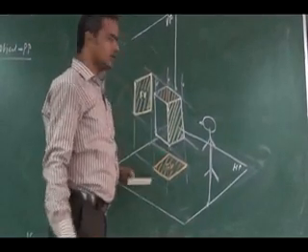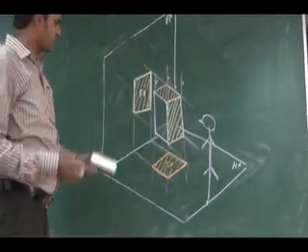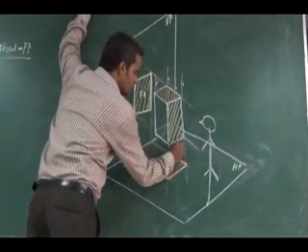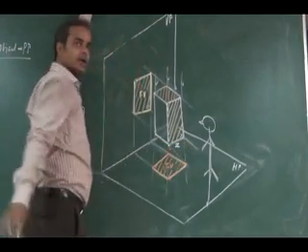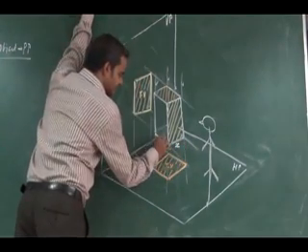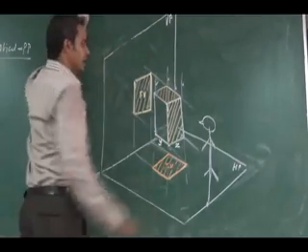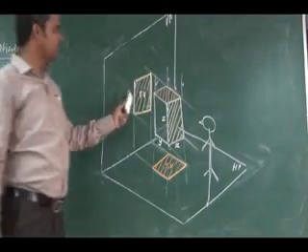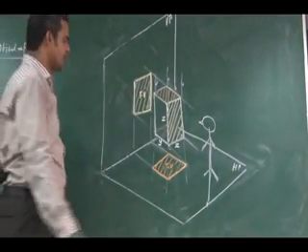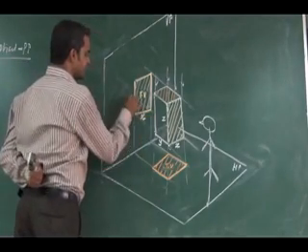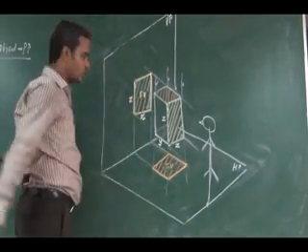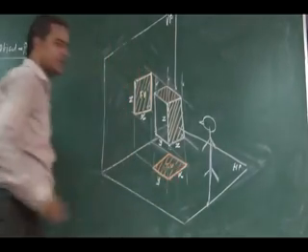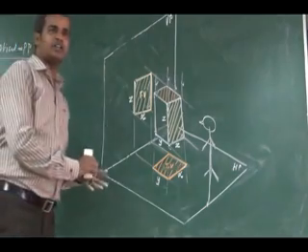So one thing, this object, if it has some dimension, so this object is having a cross section as x and y and the height as z, right? What would be the dimension of the front view? Front view will hold the dimension of x and z. The top view will hold the dimension of x and y.